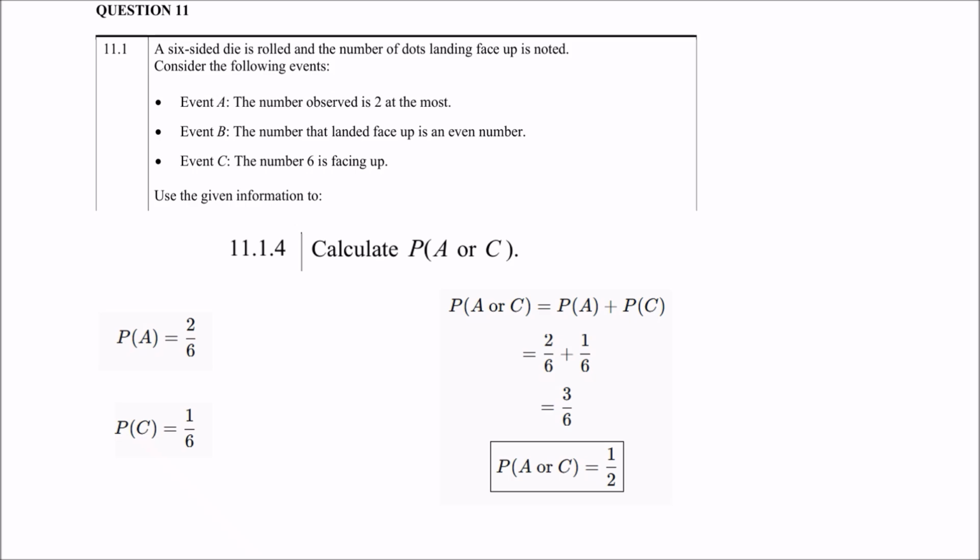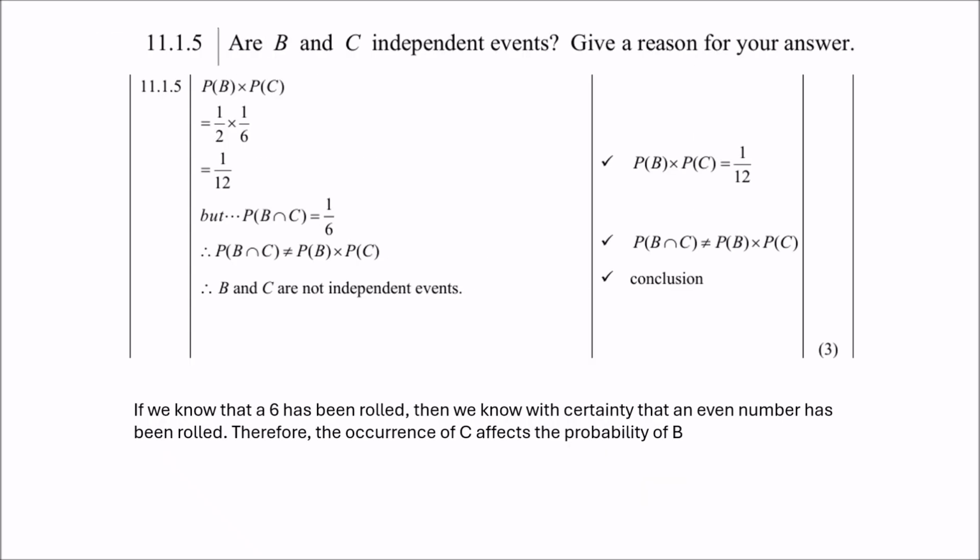11.1.5, are B and C independent events? Give a reason for your answer. Now the probability of B times the probability of C is a half times a sixth, which is 1 over 12, right? But probability of B's intersection with C is 1/6. Therefore, the probability of B intersection with C is not equal to the probability of B times the probability of C. So therefore, B and C are not independent events.